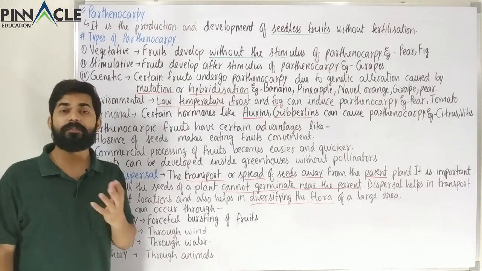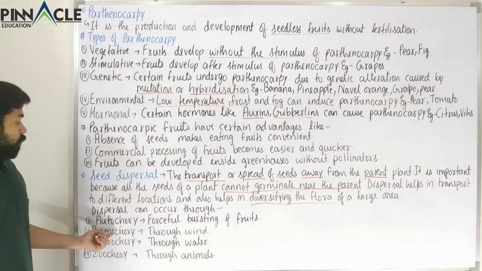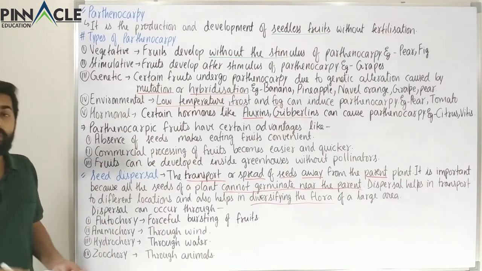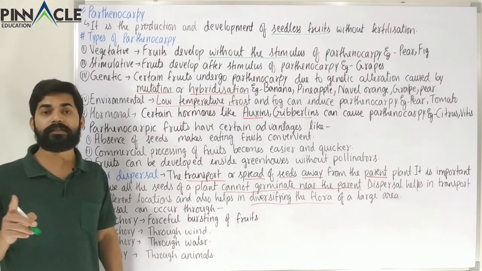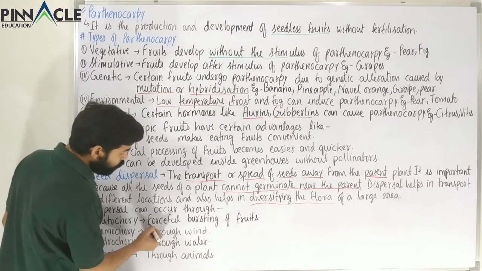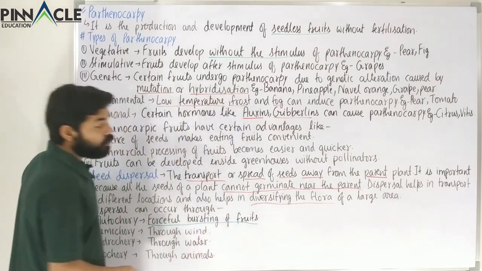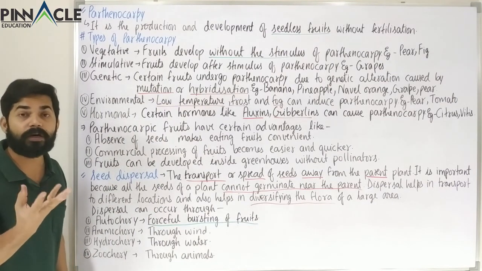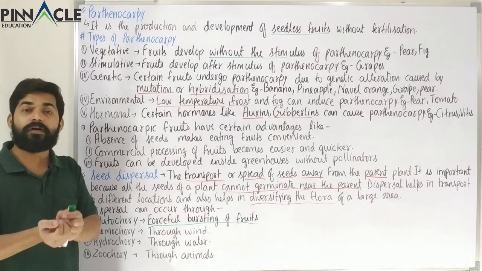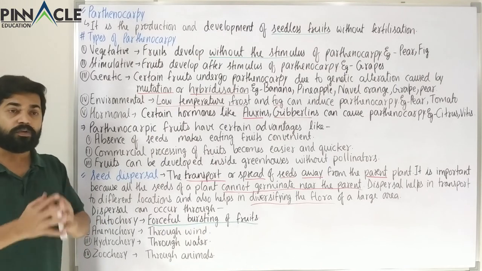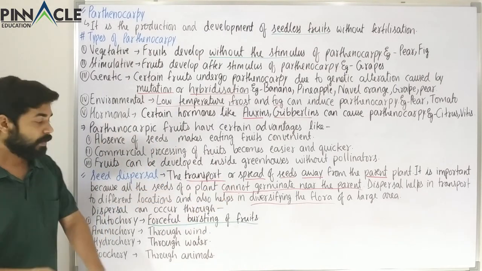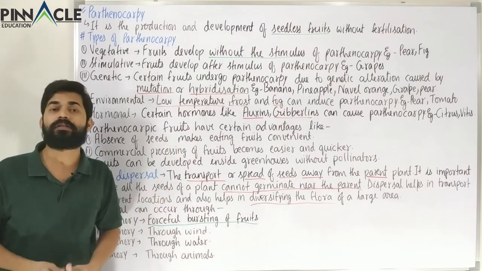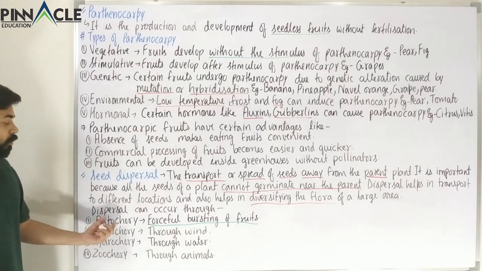So the first and common method of seed dispersal is anemochory. Anemochory takes place through wind, and there is also something called autochory. In autochory no external agents are required. What happens? Forceful bursting of fruits. In the case of autochory, the fruit will just explode or burst, and that explosive power will send the seed to far off places. It won't be very far, but still this bursting power is sufficient to send the seed to a favorable distance. So this is called autochory.